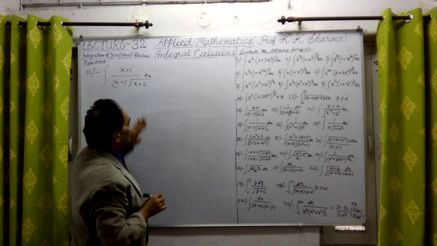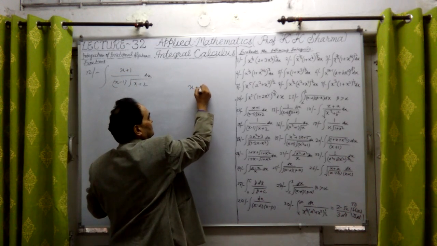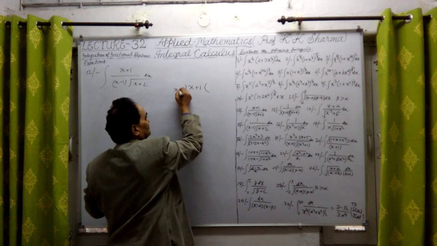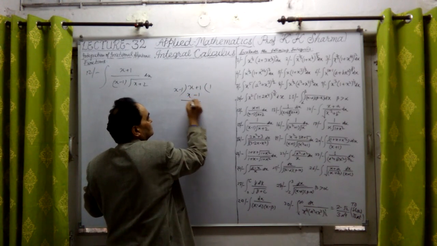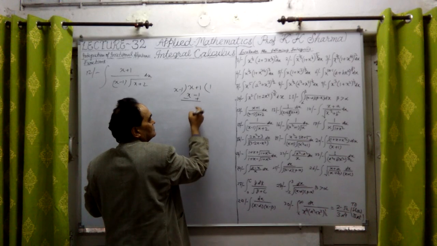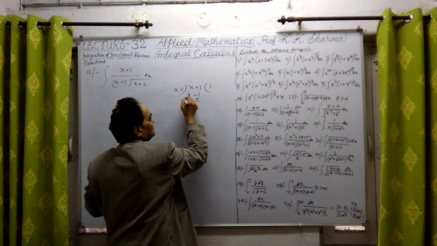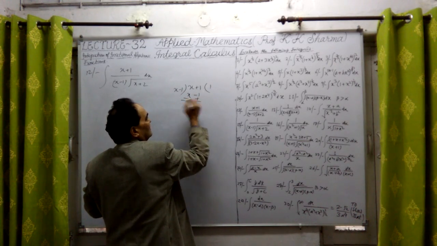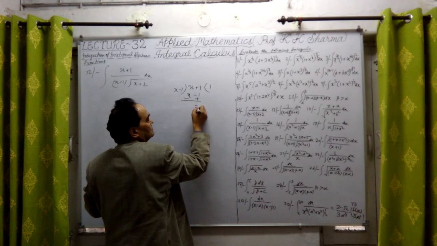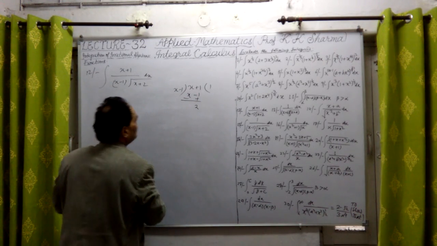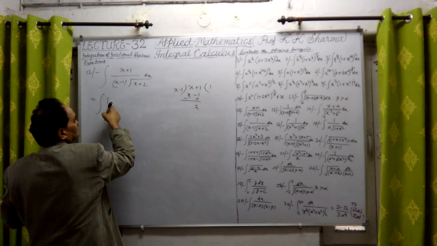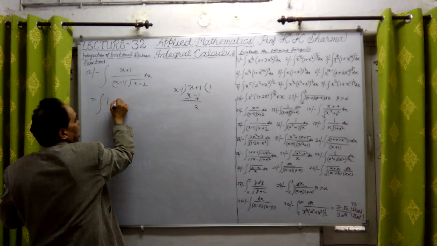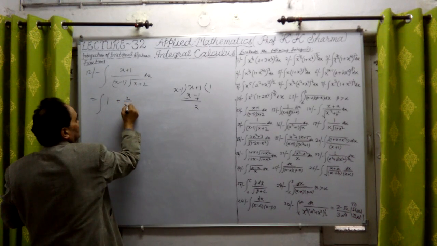If I divide x plus 1 by x minus 1, then we get here 1 as the quotient, and after subtraction we get 2 as the remainder. So it will be 1 plus 2 upon x minus 1.